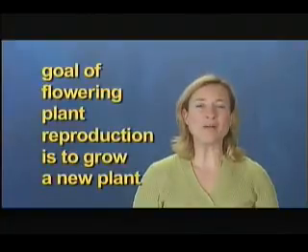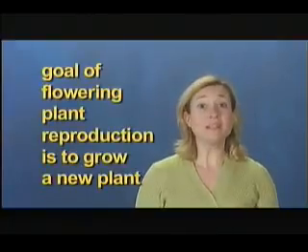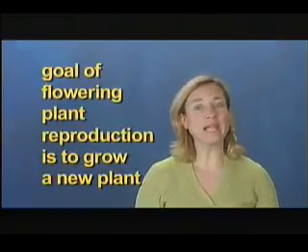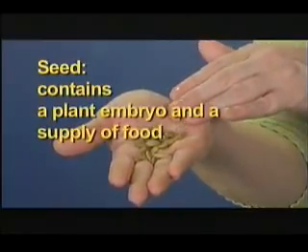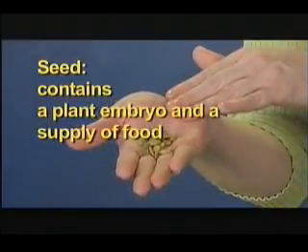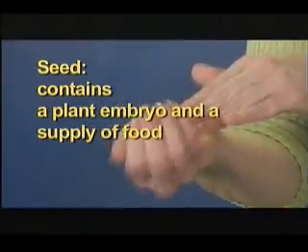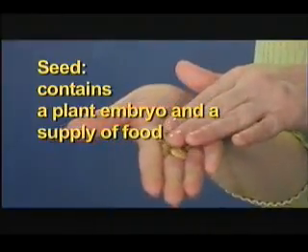The goal of flowering plant reproduction is, of course, to produce a new plant. A seed, like these pumpkin seeds, can eventually grow into a new plant. A seed is a structure that contains a plant embryo and a supply of food inside a protective covering. A seed cannot germinate and grow into a new plant unless it is dispersed by the fruit, so it can find the right growing conditions.